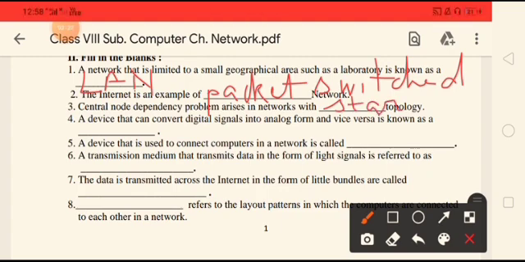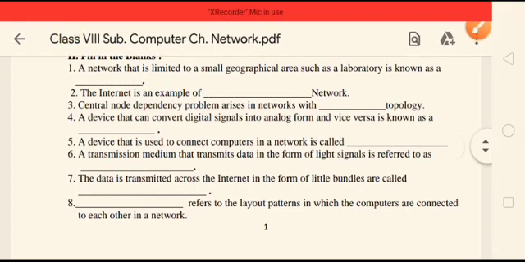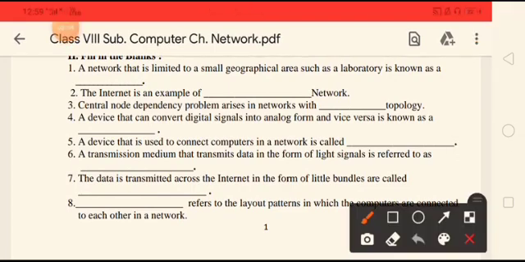The device that can convert digital signals into analog form and vice versa is known as a modem. Next one is a device that is used to connect computers in a network is called router. A transmission medium that transmits data in the form of light signals is referred to as optical fiber cable.